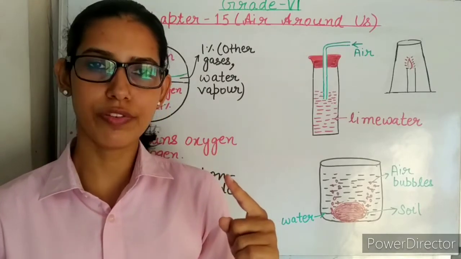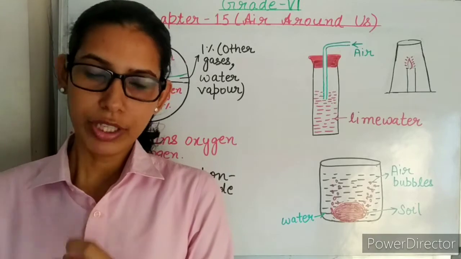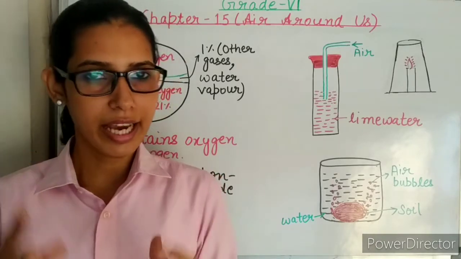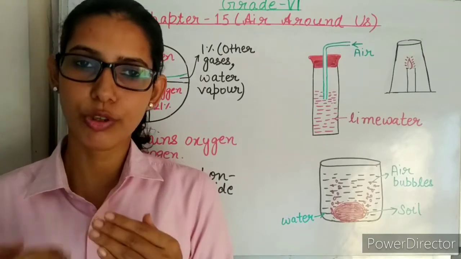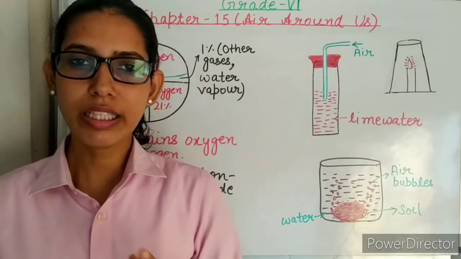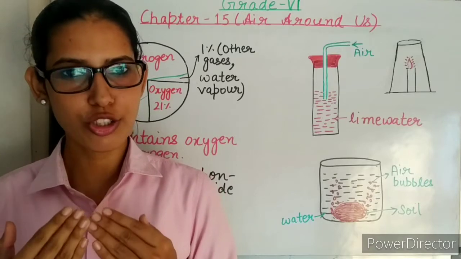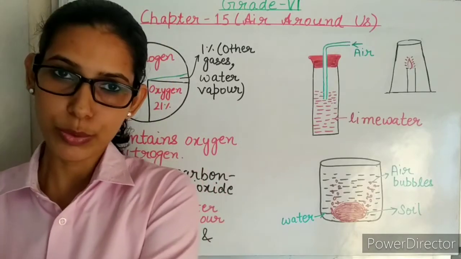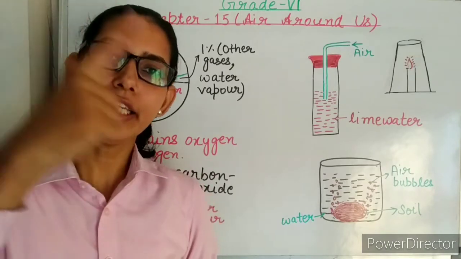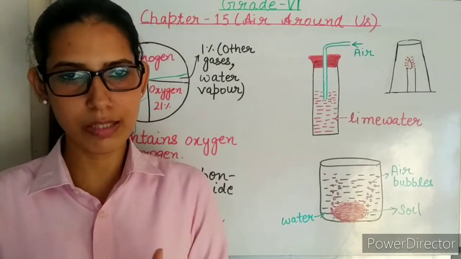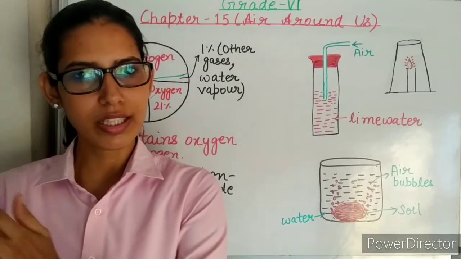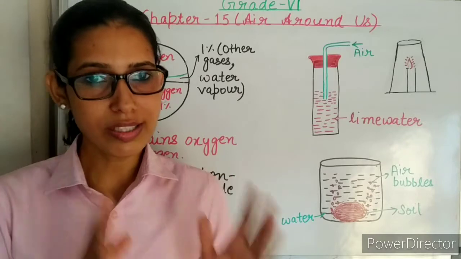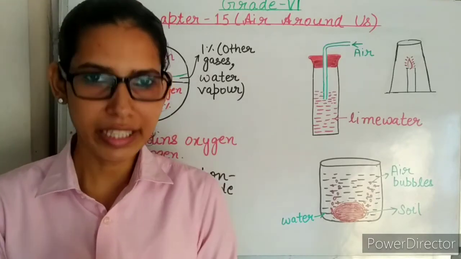All living beings, including plants, animals, human beings, breathe in oxygen for the respiration process, and in respiration carbon dioxide is produced. This carbon dioxide is again used by the plants for photosynthesis, and again plants release oxygen in the atmosphere. Like this, the balance of oxygen and carbon dioxide is maintained in the atmosphere.